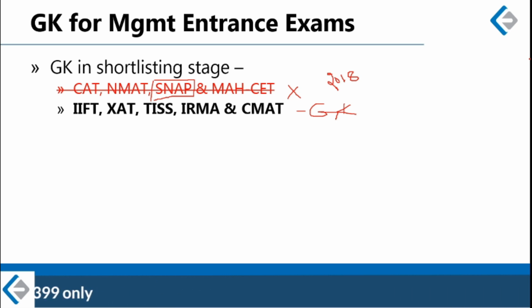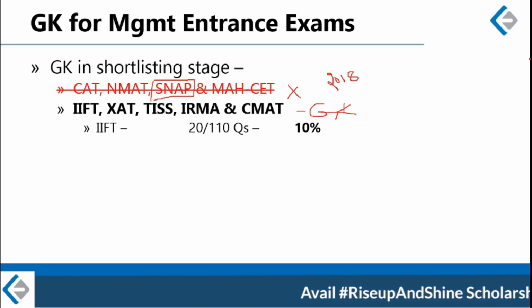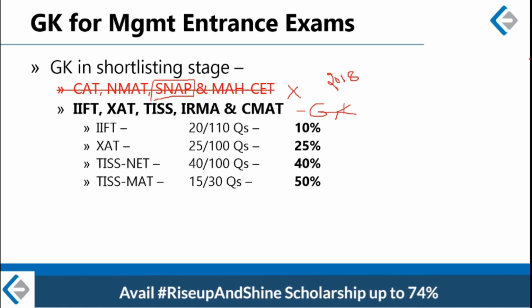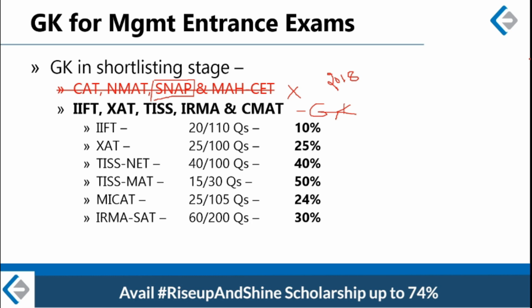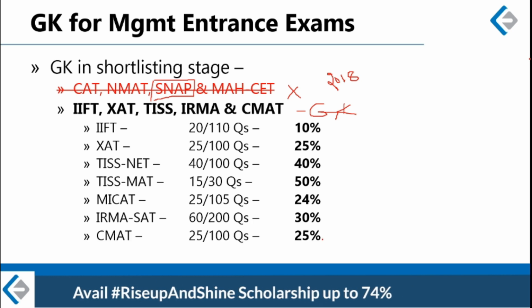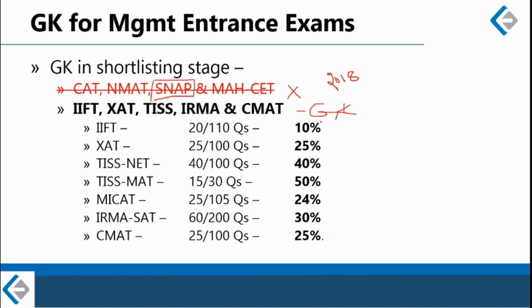Now as far as the individual examinations are concerned, these are the relative weightages of the GK section in these exams. For IIFT, 10% of the total paper is GK. There are 20 GK questions out of the total 110 questions in IIFT, and each GK question is 1.5 marks.